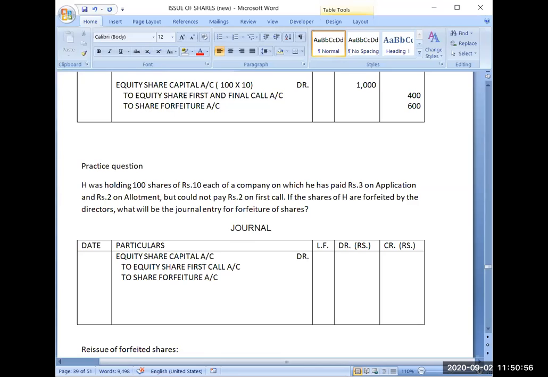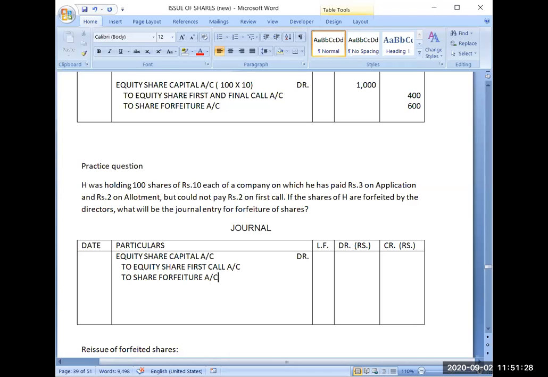Yes, it means that 3 on application, 2 on allotment, 2 on first call, and the rest of the 3 will be demanded further on different calls. Maybe final call or maybe second call, third call, whatever the company decides. But the question is silent for that rupees 3. So it means they have not called up that 3 rupees. They have called up only till first call. Now what will be the called up value?